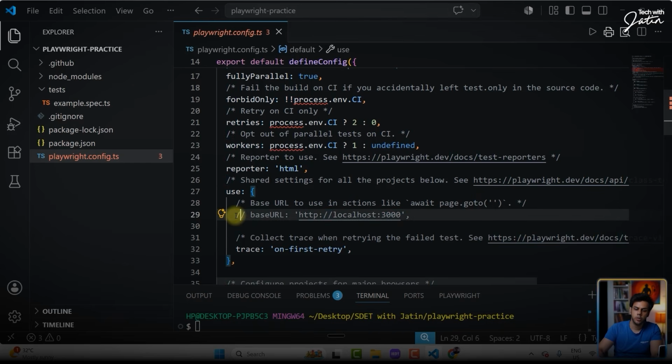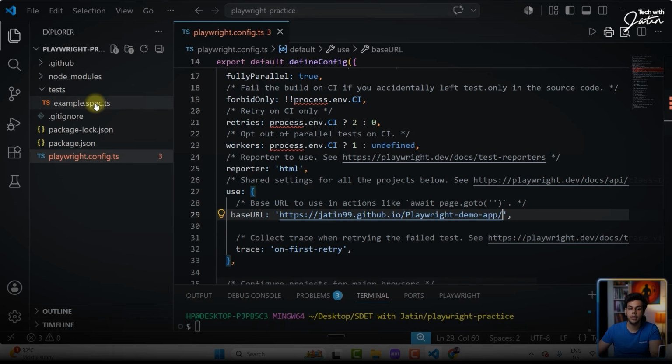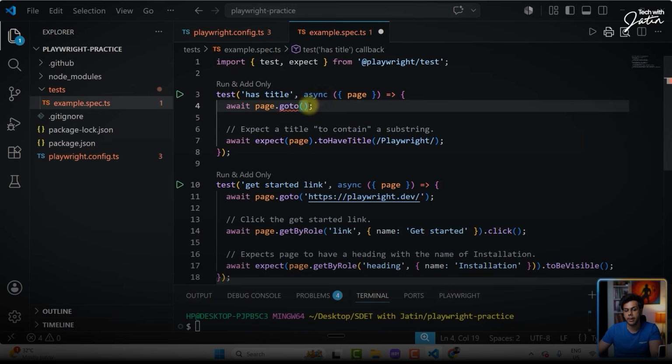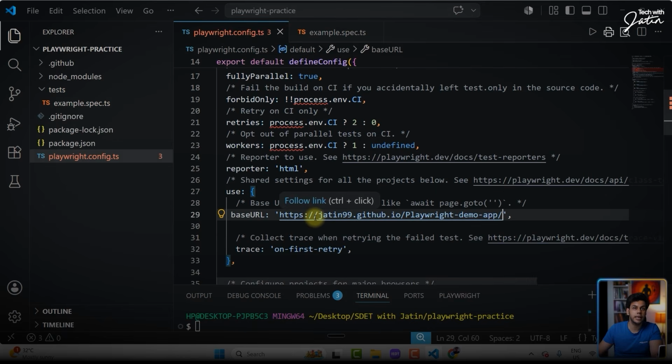So over here, where http://localhost:3000 is written, I'm going to remove this and paste this. Whenever I will be saying page.goto and leave it empty, it is going to take the value from the playwright.config.ts, which is going to be this.